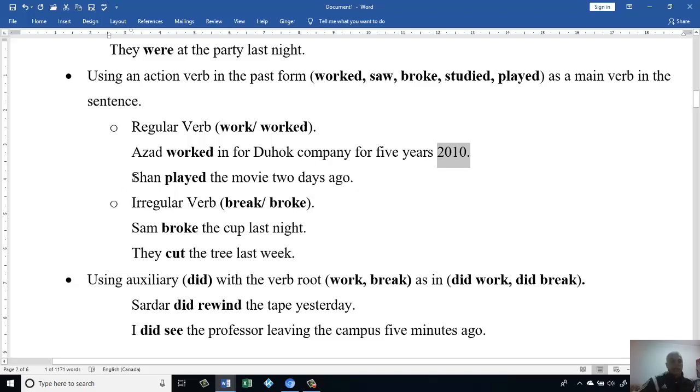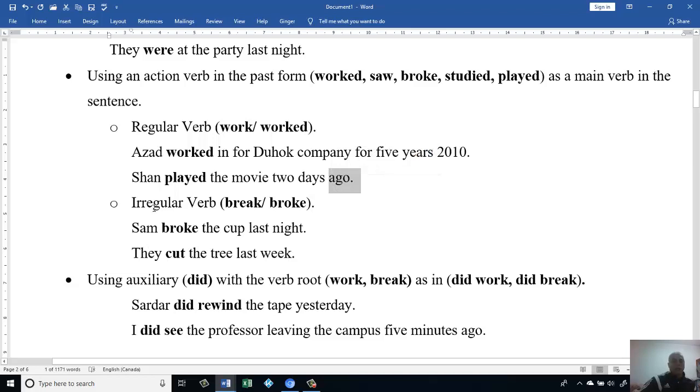Let's go to this second sentence. Shan played the movie 2 days ago. If we look at this sentence, we know here we have a subject, then we have a verb, the verb has -ed, and then we know this has happened in the past. But to make sure, we could look here, we have the movie, which is the object, then we have 2 days ago. When I see ago here, then I know definitely it happened in the past.